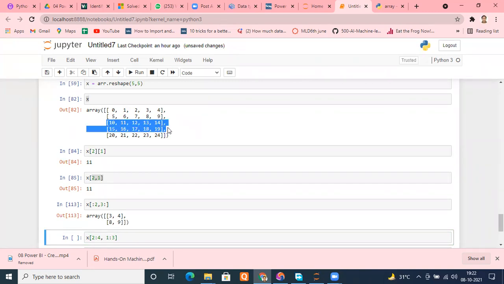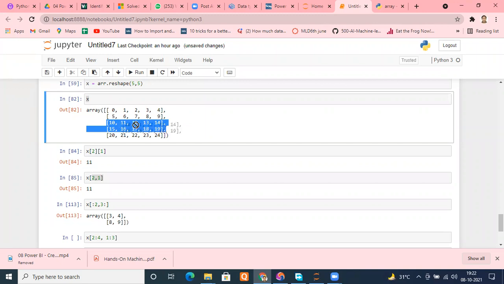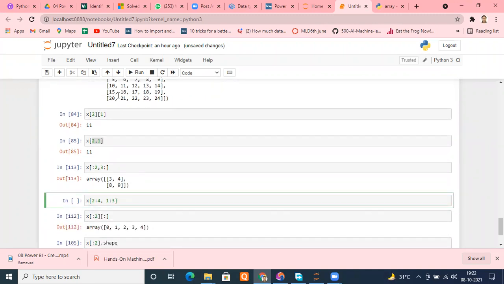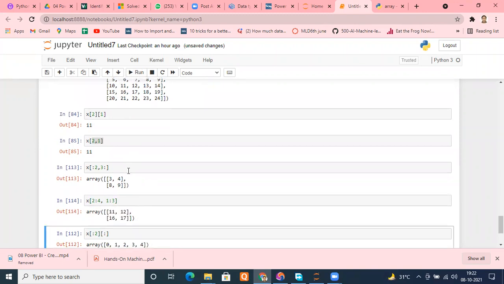And from 1 to 3, we will get these two, 11, 12, 13. Yeah, only two columns. So 11, 12, and 16, 17. Yeah, perfect. Let me run it. I hope you get an idea now perfectly.